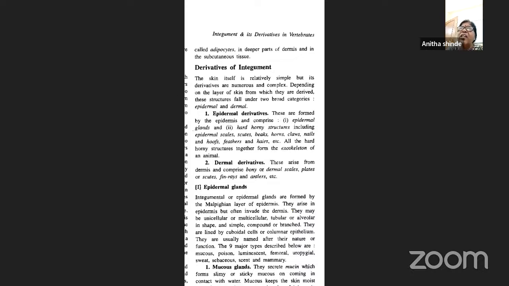So this is in general about the structure of the skin or the integument, an overall general view. Now we will come to the derivatives of the integument. I already told you, the integument or the skin or the covering consists of a number of derivatives. From the integument you see a number of epidermal derivatives as well as dermal derivatives. We will see them now.